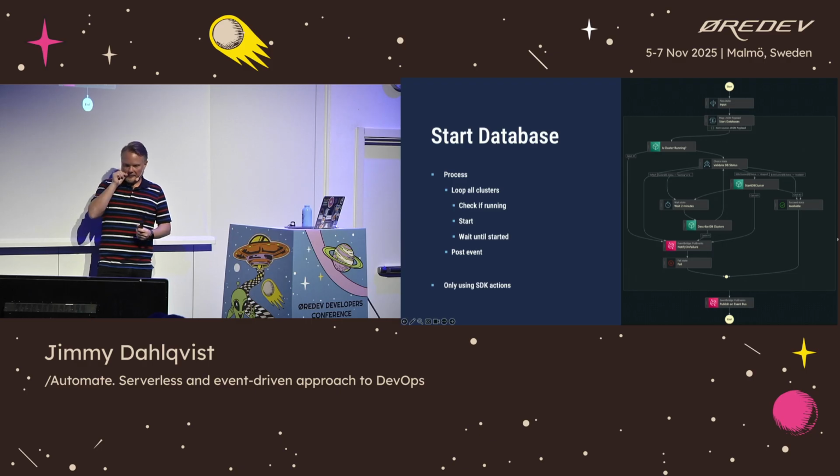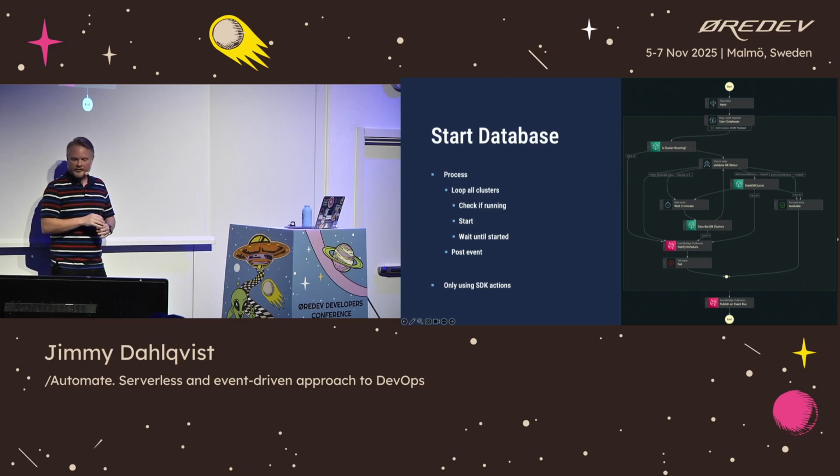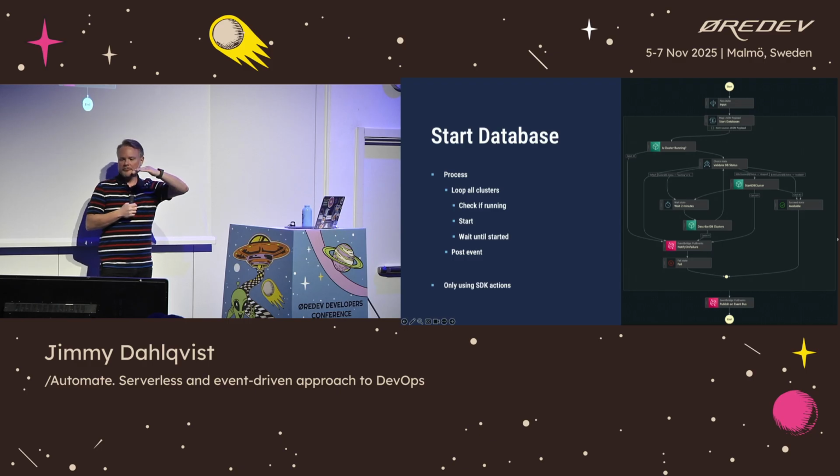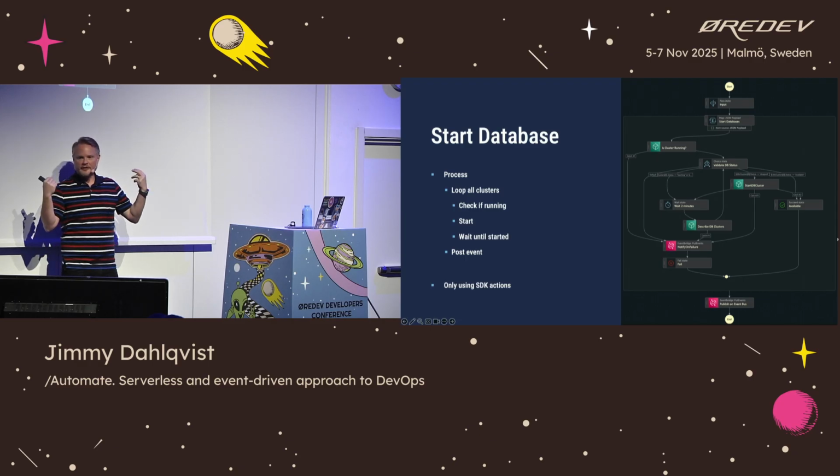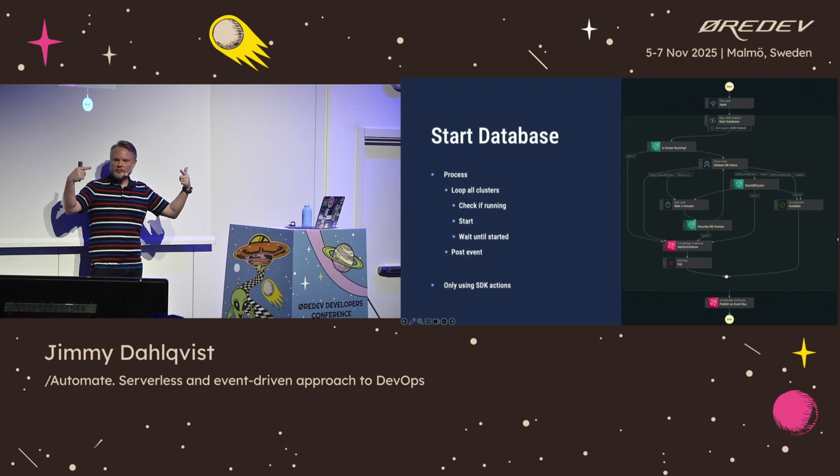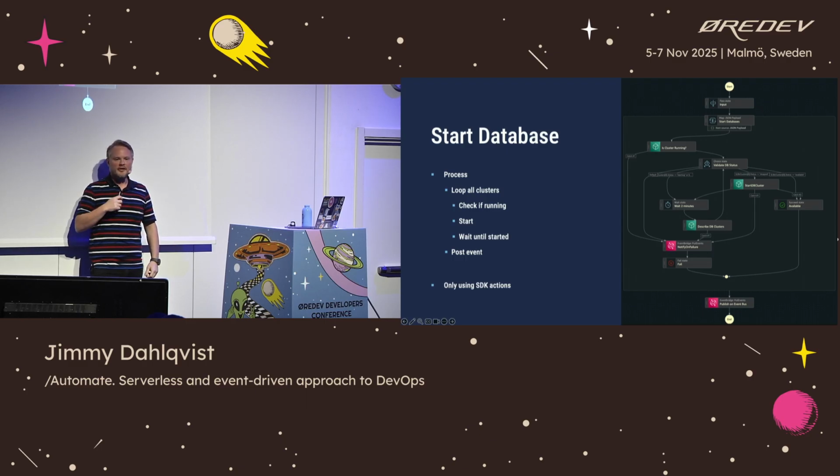So looking at the database startup, this is built on Step Functions. We start by getting the input and then we loop all of our different clusters. Here we use the built-in map state that comes from AWS Step Functions. We collect a list of all our different database clusters. Yes, we have several database clusters that need to be starting up. We run a check to make sure that it is not already started for some reason, and then we start looping and we call start on the RDS database.